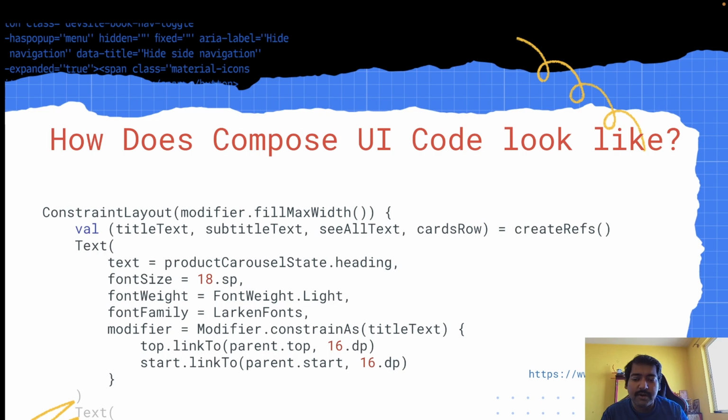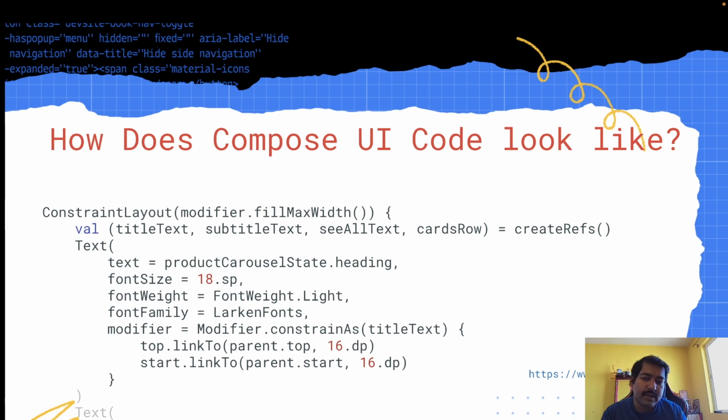The benefit of constraint layout in XML was that it used to flatten the hierarchy. That means before constraint layout in XML we used to use relative layout, linear layout, frame layout, and combine all those, and there was a big hierarchy, right? That used to affect memory and performance of UI a lot. So with constraint layout, that problem got solved, and you could easily put all of your UI inside a single layout or view group.